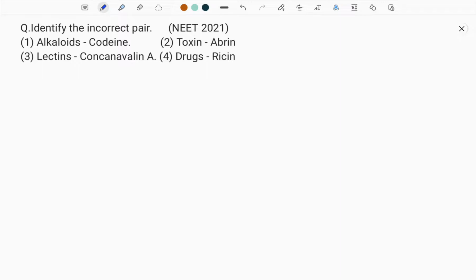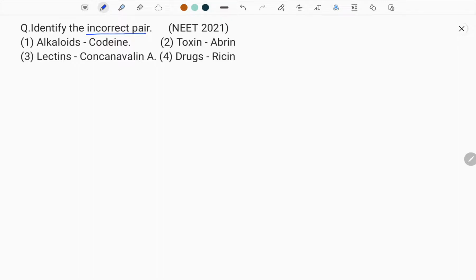That is, they do not have known functions, but according to recent research, it is revealed that they protect the plant from environmental stress, that is, from abiotic stress. So they too have functions, they too have a defense mechanism in plants, but they are not clearly identified by research. So this question is asking for the incorrect pair.